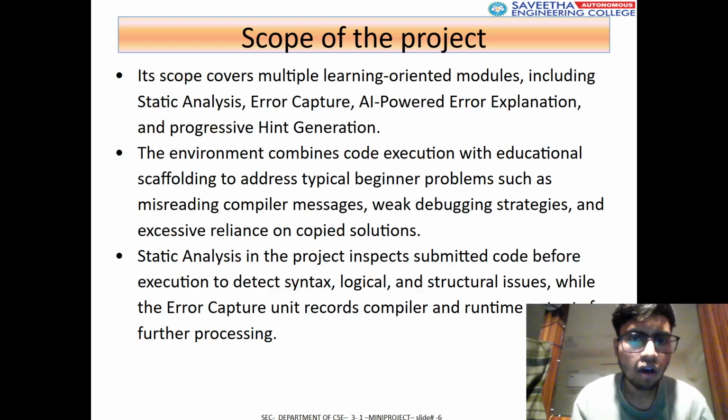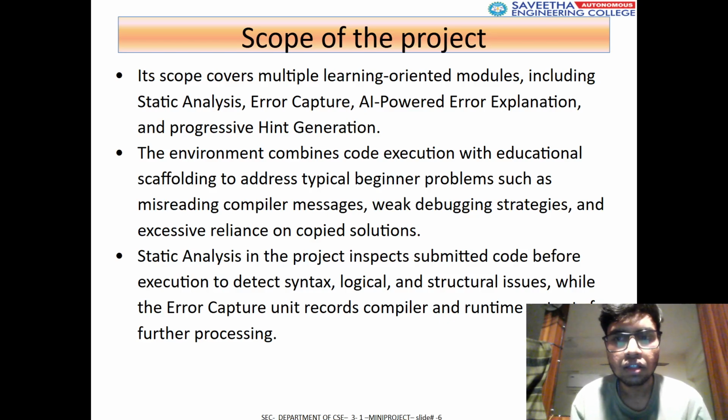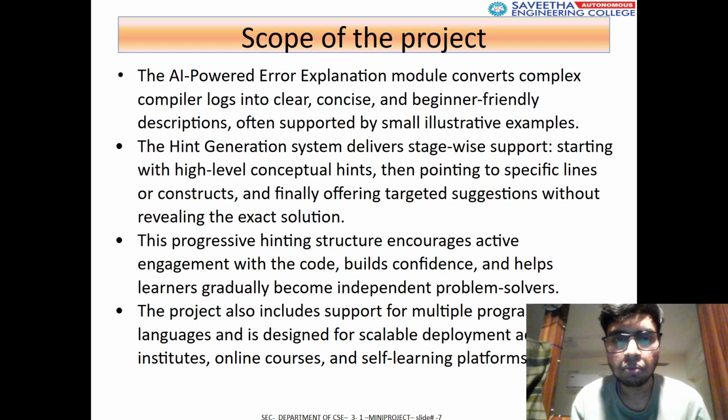Our project contains modules like static analysis, error capturing, and explanation and hint generation. Our environment will help you address typical misleading compiler messages and weak debugging strategies, and these can be overcome by us. Our platform will be helping to do that. Syntax errors, logical errors, structural errors, and exception errors can be rectified easily and understood easily with the help of our project. These are the basic explanations of how our project works.